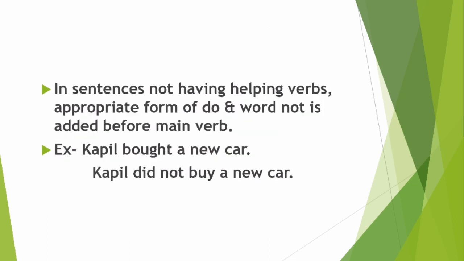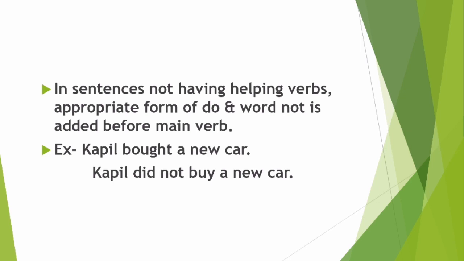ओके, इन सेंटेंसेज नॉट हैविंग हेल्पिंग वर्ब्स, अगर ऐसा कोई सेंटेंस है जिसमें सिर्फ मेन वर्ब है, हेल्पिंग वर्ब नहीं है, एप्रोप्रिएट फॉर्म ऑफ डू एंड वर्ड नॉट इज यूज्ड. It is added before main verb. So if you are not having a helping verb, you have to use do. Like couple bought a new car. Okay, in the next part it is going to be couple did not buy a new car.